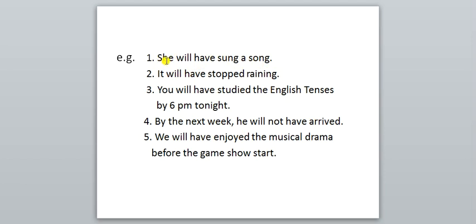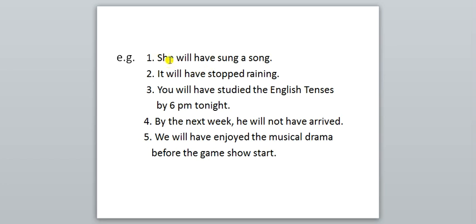But see my dear students, though it's a sentence of she, what have I used here? Have is only used. And so I told you, don't make a mistake. Use have with shall and will in future perfect tense, whatever may be the subject. Don't get bothered by the subject.